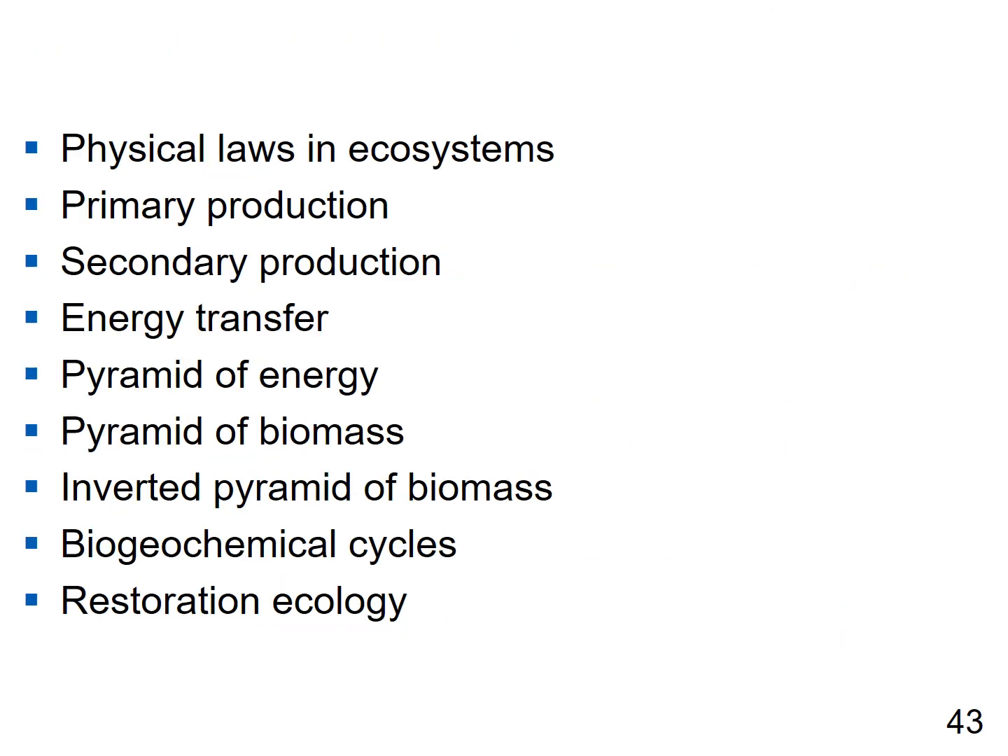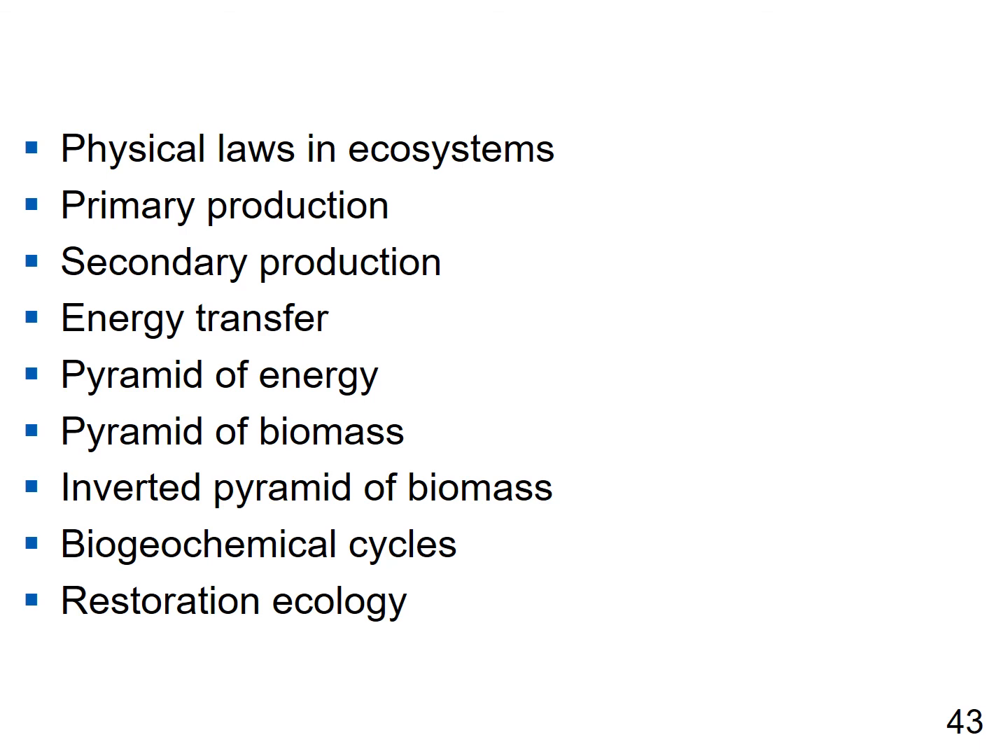So we made it to the end. We talked about physical laws and ecosystems. Ecosystems can't break physical laws. We talked about primary production, so biomass of our photosynthetic organisms. Secondary production, biomass of the things that eat the primary producers. We talked about energy transfer being about 10%, pyramids of energy and pyramids of biomass, and the inverted pyramid of biomass.